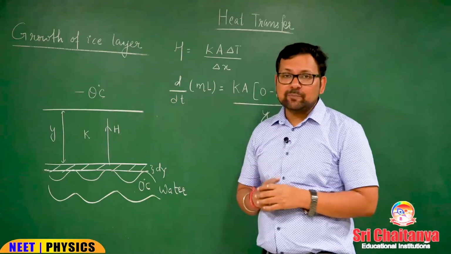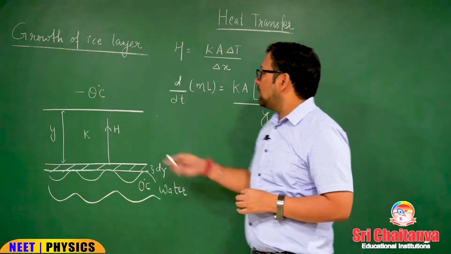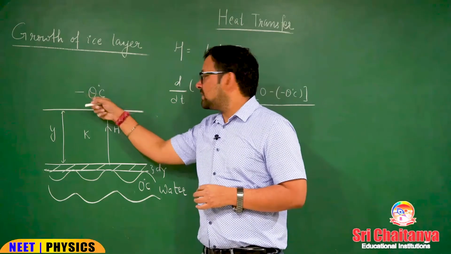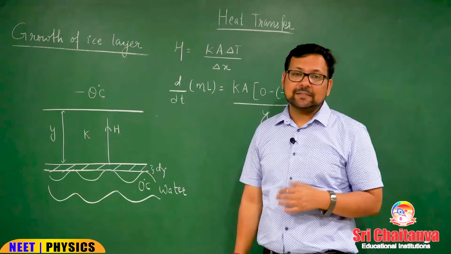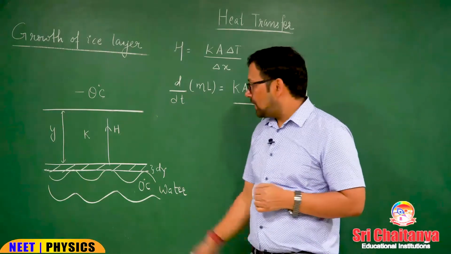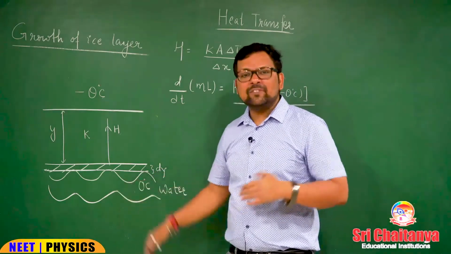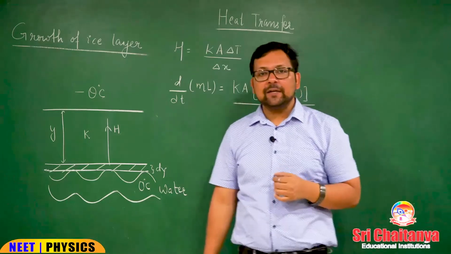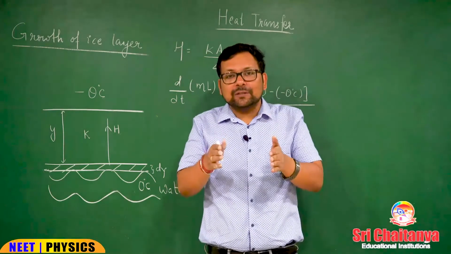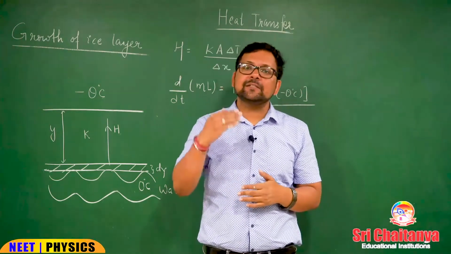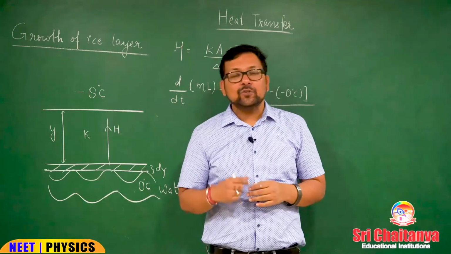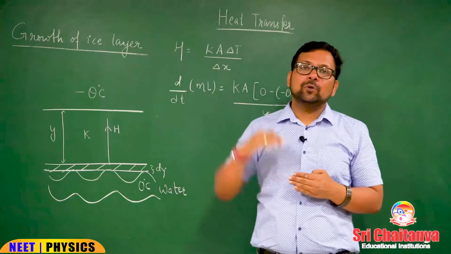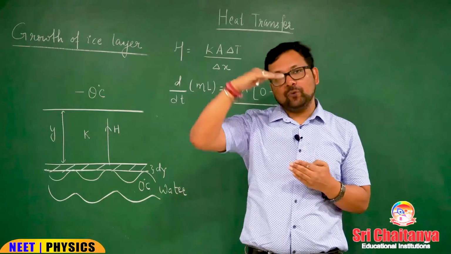See, what is the concept behind this? Here you can see minus theta degree Celsius. This is the temperature of surroundings and this is a negative temperature. Water is here. If we are saying water, that means its temperature is greater than 0 degree Celsius. So, water is at higher temperature. So, from higher temperature water to lower temperature surroundings, heat will flow.